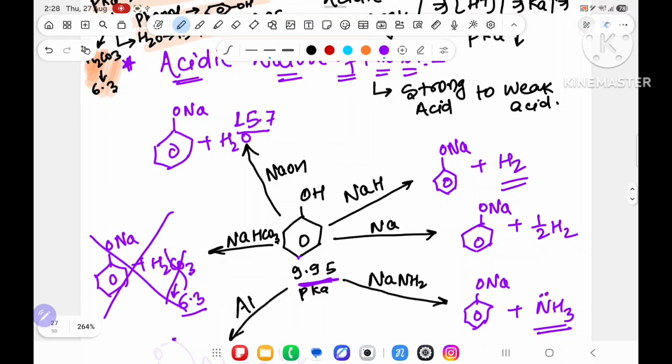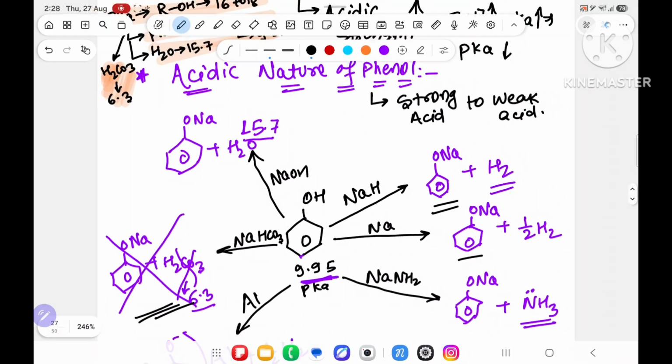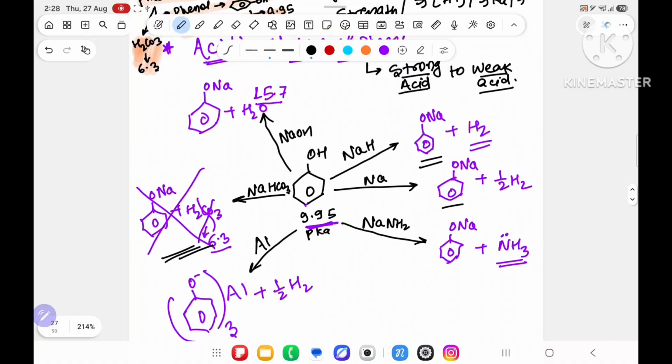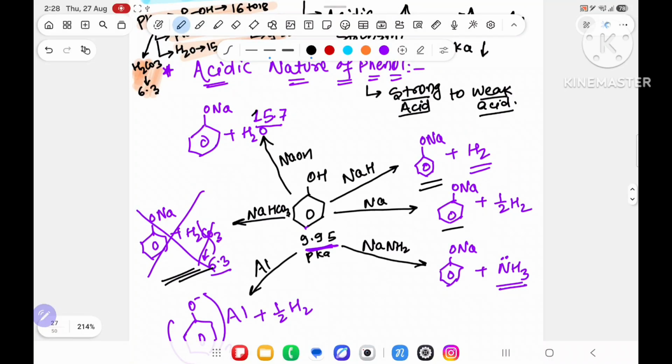So if they ask about acidic strength, you will say, sir, it is more acidic than water, but it is less acidic than carbonic acid. So this acidic strength, understood, means going from a strong acid to a weak acid. And this topic I have also taught you when I was teaching you alcohol. Over there this topic also came, I have dictated it to you.